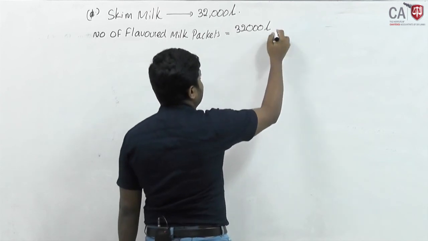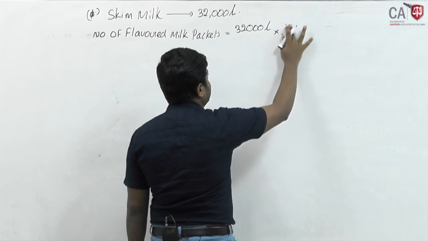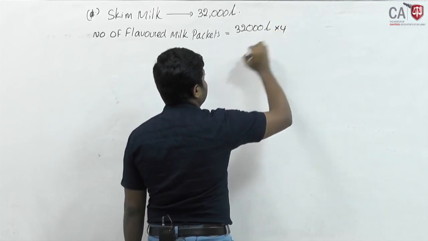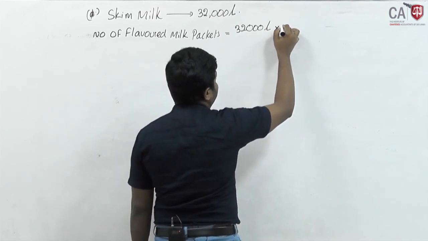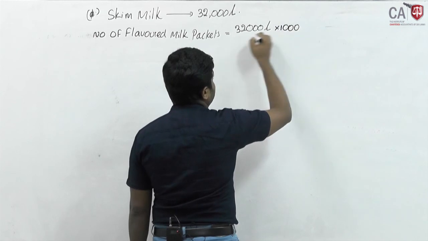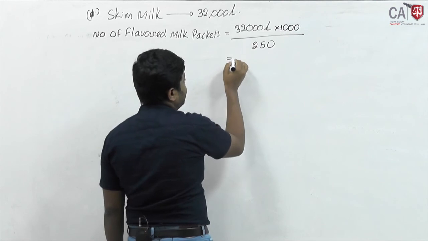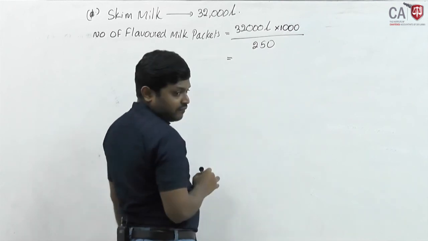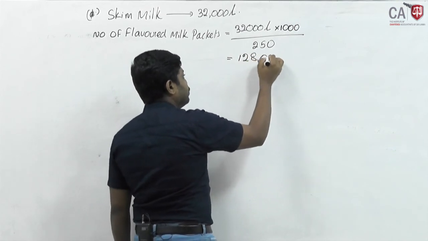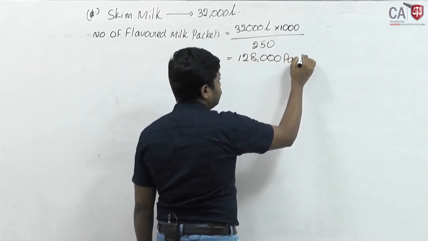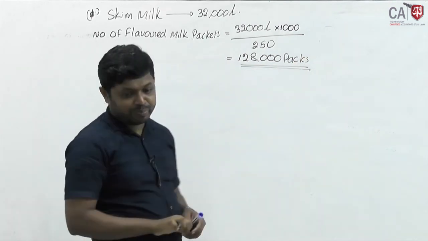This should be multiplied by 4 packs, 250 milliliters, no? Or otherwise you have to multiply it by 1000 and divide by 250. Then this will be 128,000 packs. Okay, they can manufacture 128,000 packs.